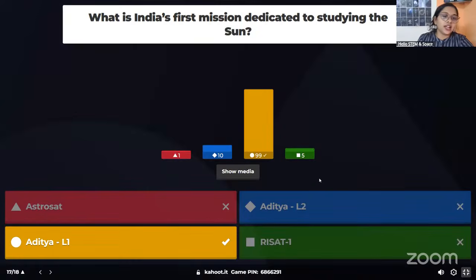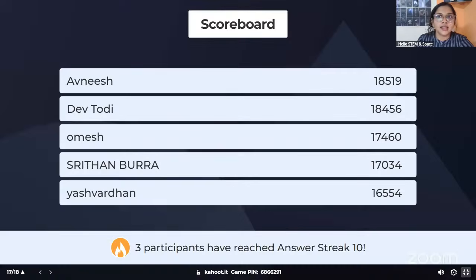Everybody, most of you gave the correct answer. It's actually Aditya L1. So Aditya L1 is India's first solar probe sent to study our sun, and it was kept at a distance called the L1 point, which is actually a very stable point, a special point between Earth and sun. Okay, so that's why it has the name Aditya L1. It was launched very recently, in 2023. So please be updated about the different missions that happened recently, because that will also be there in our NAC exam.